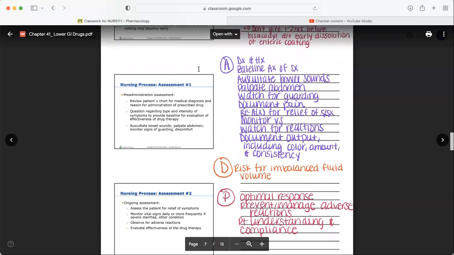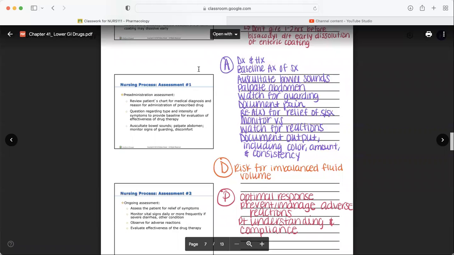Let's talk about ADPIE, the nursing process, right? Assessment, you need to get a diagnosis and history of your patient. What's going on with your patient, medical diagnoses out of the chart, and what is their medical history. Get your baseline assessment of their symptoms. DX is diagnosis, HX is history, AX is assessment, SX is symptoms, right? You need to auscultate their bowel sounds, listen, palpate their abdomen, look for guarding, document their pain, have them rate it 0 to 10. Reassess after administration for relief of those signs and symptoms, right?